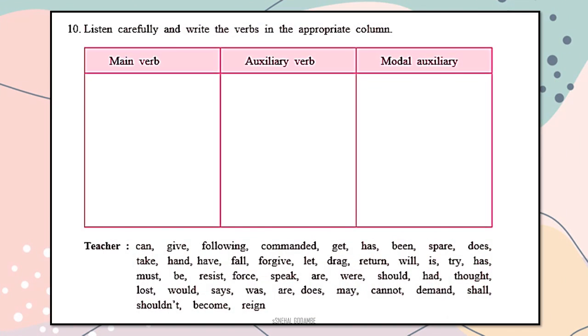So once again we have come to the same slide from which we started today's session. Listen carefully and write the verbs in the appropriate column. Now I am sure that after learning the rules of auxiliary and modal auxiliary verbs, you are confident enough to place those verbs. As soon as the teacher dictates, without thinking or getting confused, you are capable enough to place those words in their particular columns.